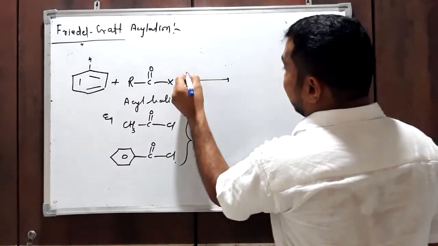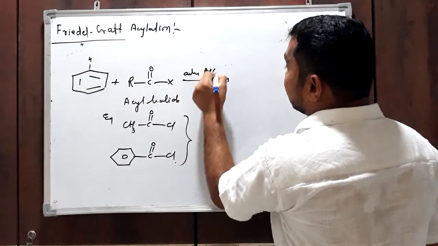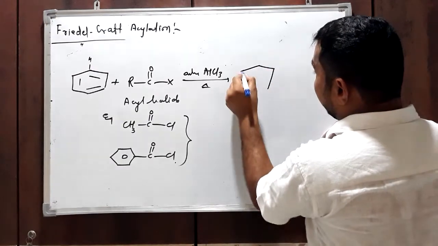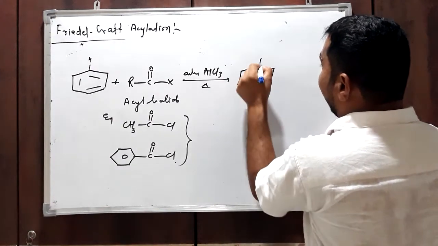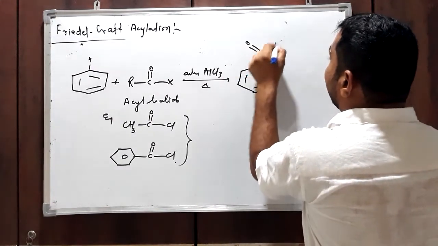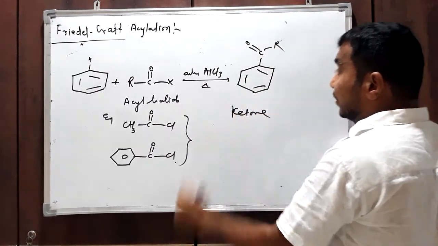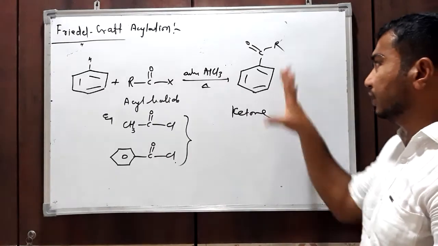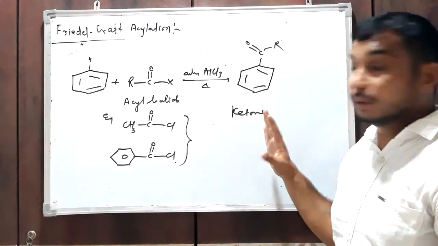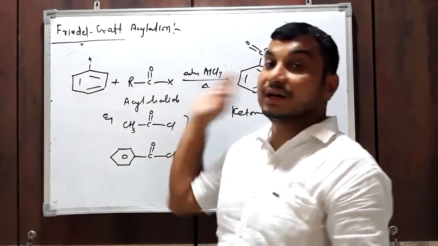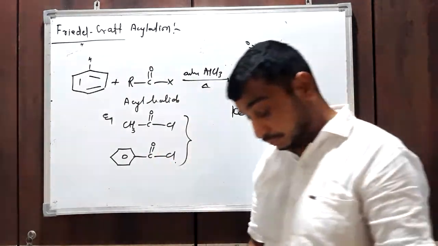Okay, with anhydrous AlCl3 and heat, there is replacement of hydrogen by the acyl group, and that is nothing but a ketone, acyl benzene. Actually it is one type of ketone. So this reaction is called the Friedel-Crafts acylation reaction.